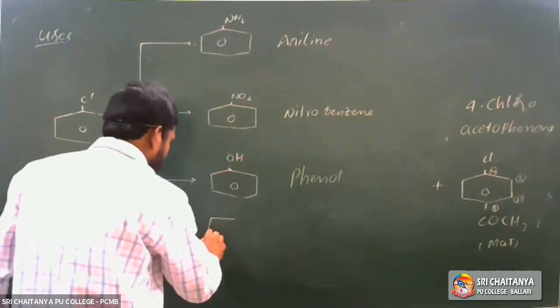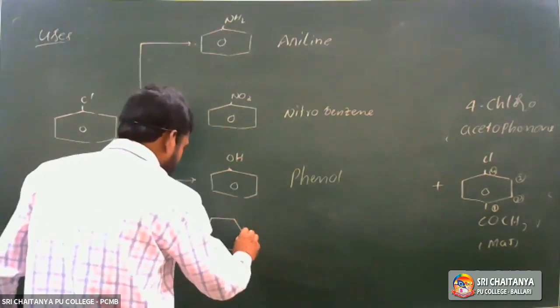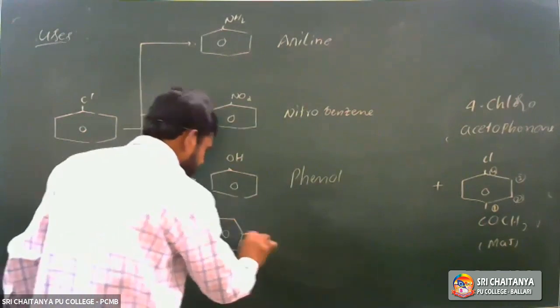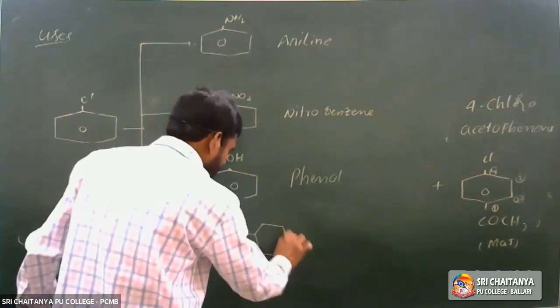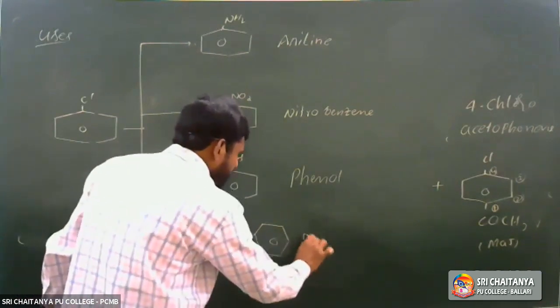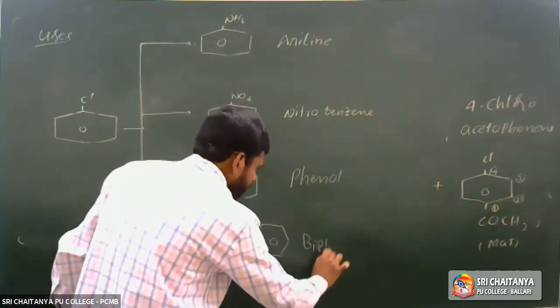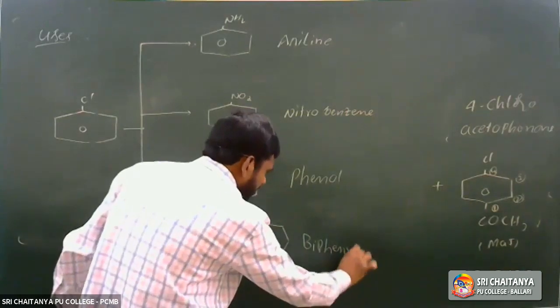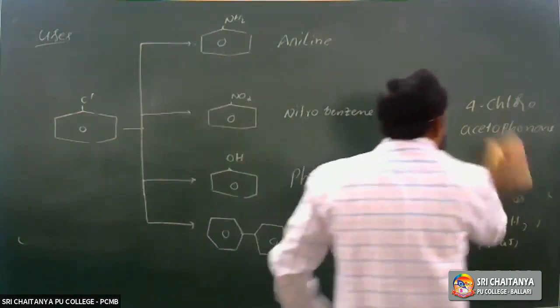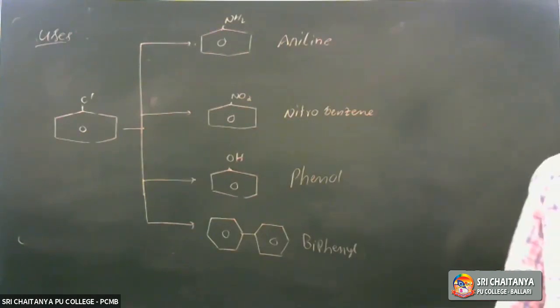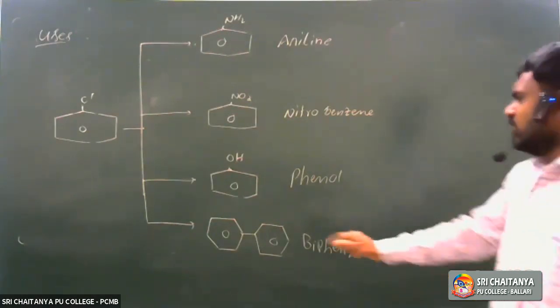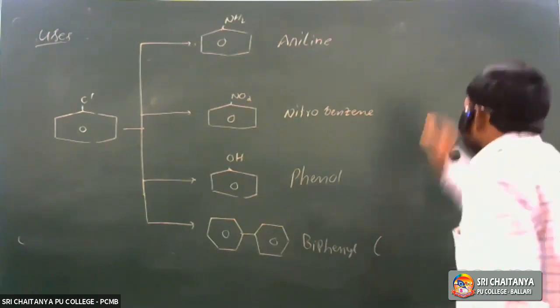Biphenyl means a benzene ring attached with another benzene ring, also called diphenyl. What is the name of the reaction? The Wurtz-Fittig reaction and the Fittig reaction.